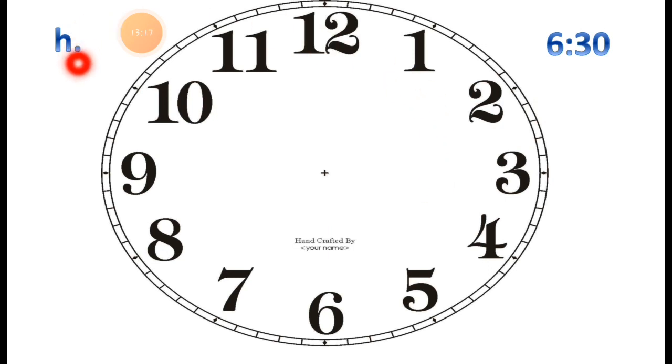Now the next and last clock is clock number H, and the time we have to draw is 6:30. After 6 it will be 7 o'clock. So we have to draw the short hand between 6 and 7. See this, I drew the short hand between 6 and 7. It is exactly between 6 and 7. And the minute hand we have to draw pointing to 6, because it is exactly 30 minutes, and 30 minutes shows at number 6.